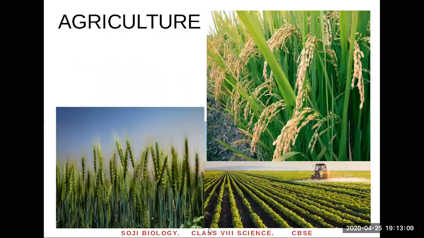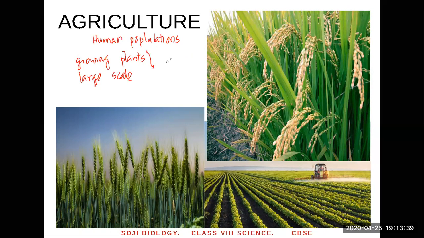Okay. Today, what's happening? Human population is rising. There's a human population explosion. Humans are increasing, so many humans, and we need more food. To grow more food, what do we do? We do agriculture. What's agriculture? How do you define it? It's a process of growing plants on a large scale. Why? So that we can obtain food from them. And this is called agriculture. And the plants we grow in agriculture are known as crops.